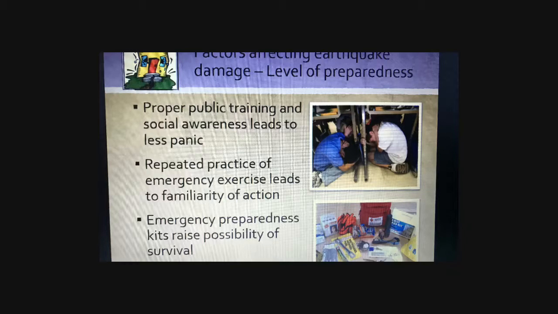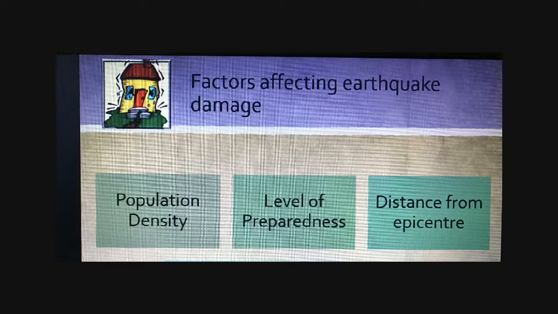So in total, these 3 factors will determine the level of preparedness of an area. The more prepared you are, the less likely you will be suffering when an earthquake strikes. Examples of areas that have high level of preparedness includes countries like Japan and even the Philippines. The third factor we'll be looking at is distance from epicenter.